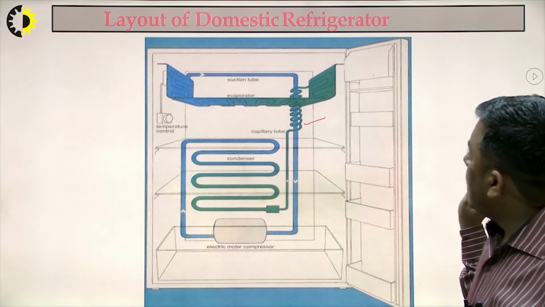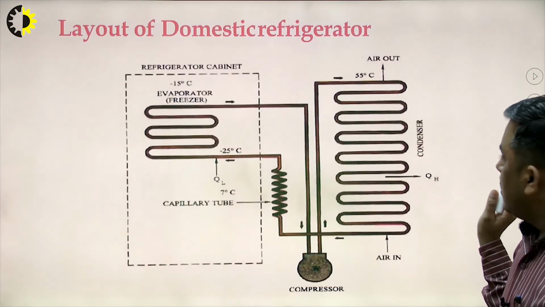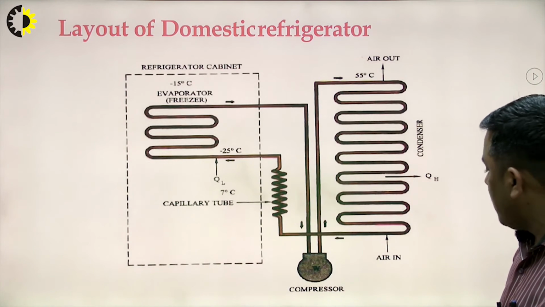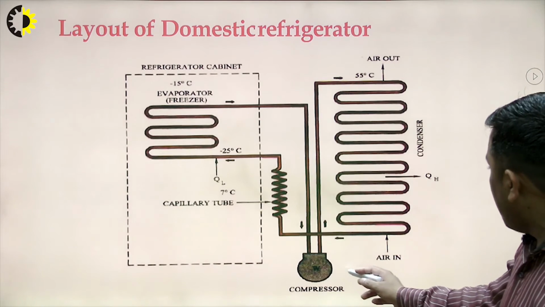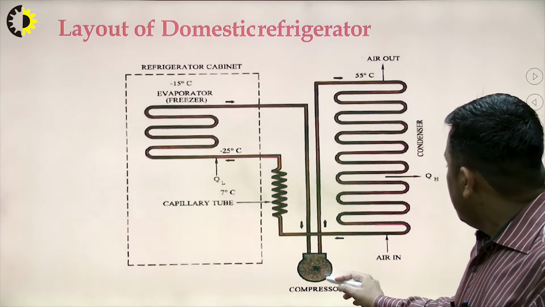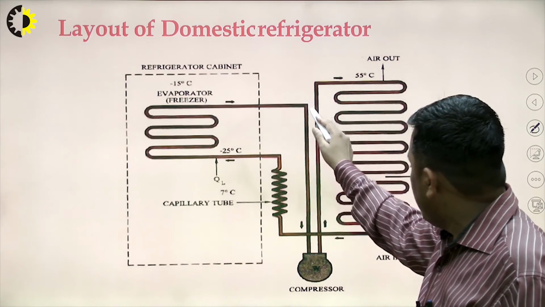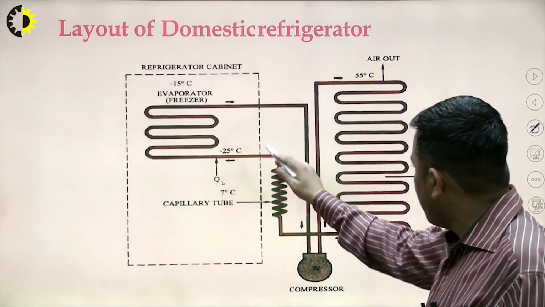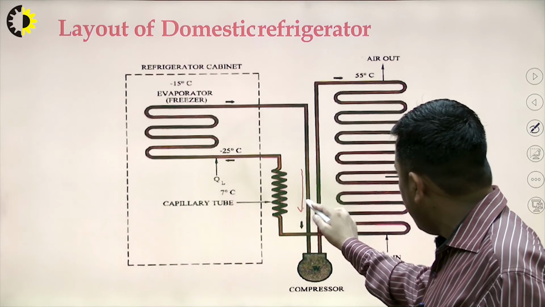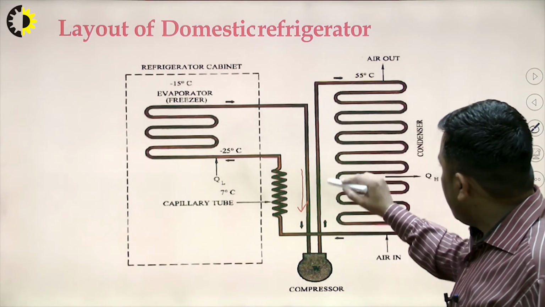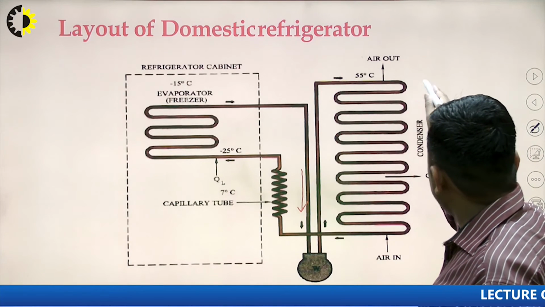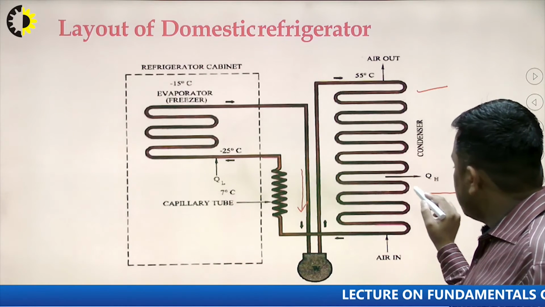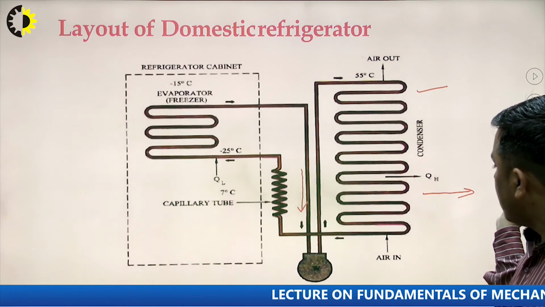So here we can see the domestic refrigerator. Here again we can see the layout of the domestic refrigerator. All the components are the same. The compressor is there. In the compressor, the vapor refrigerant at low pressure and temperature is coming from the evaporator. Then this high pressure and temperature vapor refrigerant reaches the condenser, where QH amount of heat is rejected, which is on the back side of the domestic refrigerator.